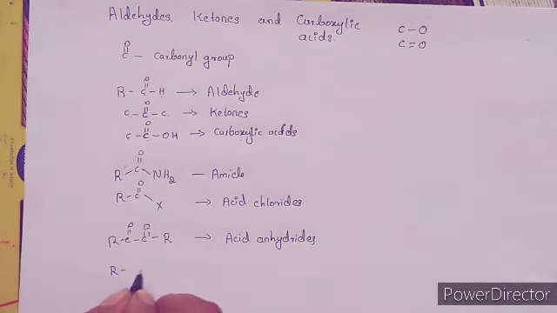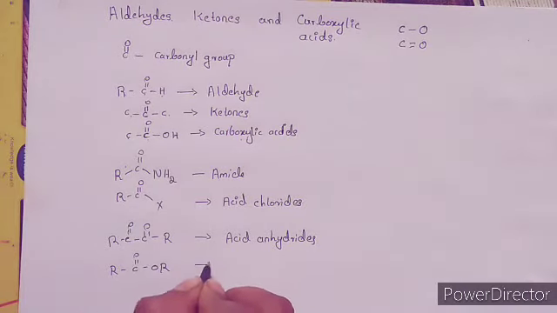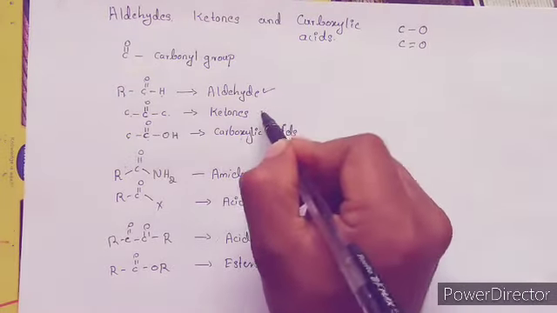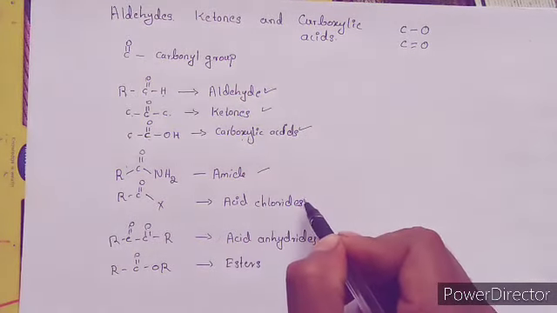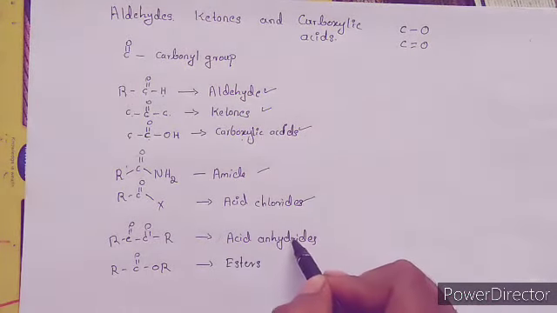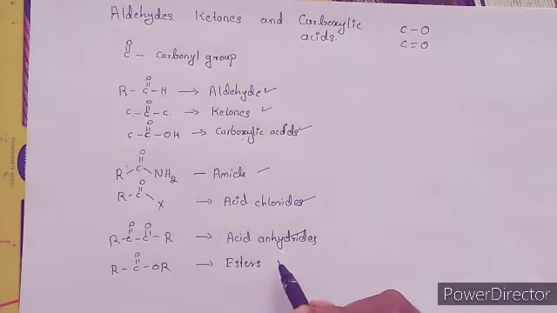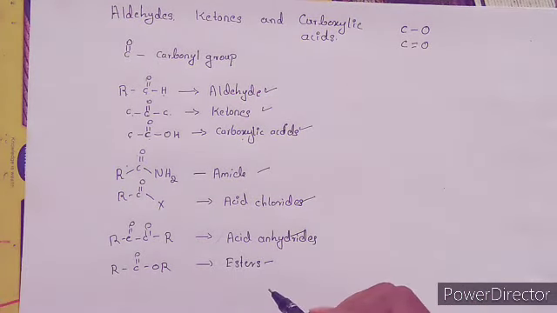Then R C double bond O OR. This group is termed esters. So these are the few groups which contain the carbonyl functional group: aldehydes, ketones, carboxylic acids, amides, acid chlorides, acid anhydrides, and esters.